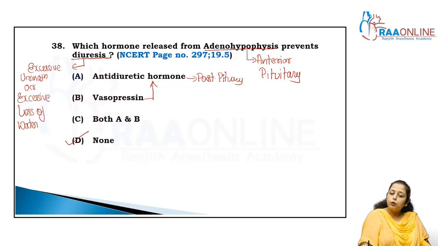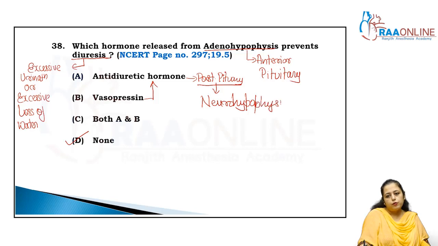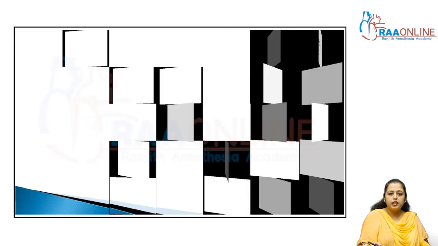Because there is no hormone released by the adenohypophysis that takes part in diuresis. ADH, also known as vasopressin, is synthesized by the hypothalamus and secreted by the posterior pituitary, which is also known as the neurohypophysis. Clear? Right? We already discussed this in previous questions.